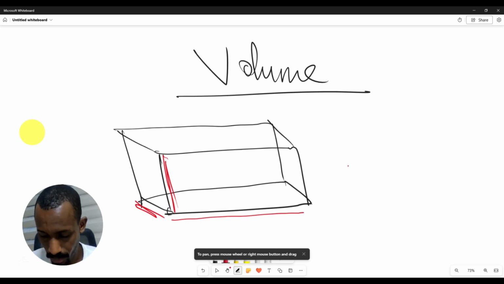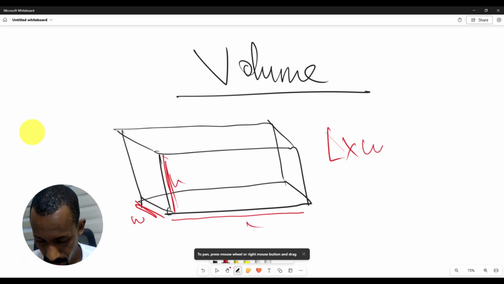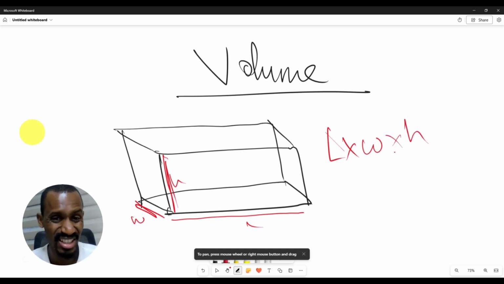Now we have length times width. This is the width, this is the height, and this is the length. Length times width, some people will say length times breadth, it's all the same, times height. Remember, all these things are lengths, but we just differentiate them so that we know which side each is. So now we have volume.